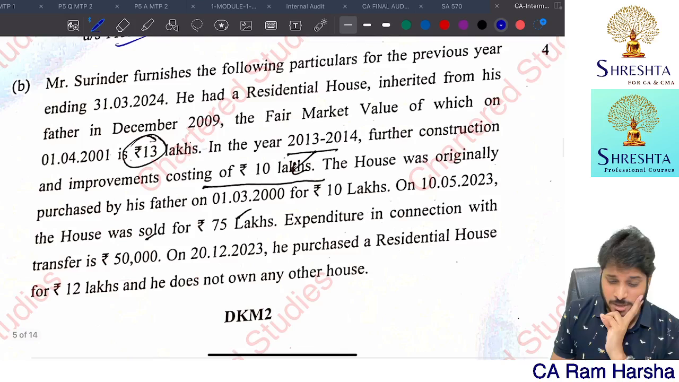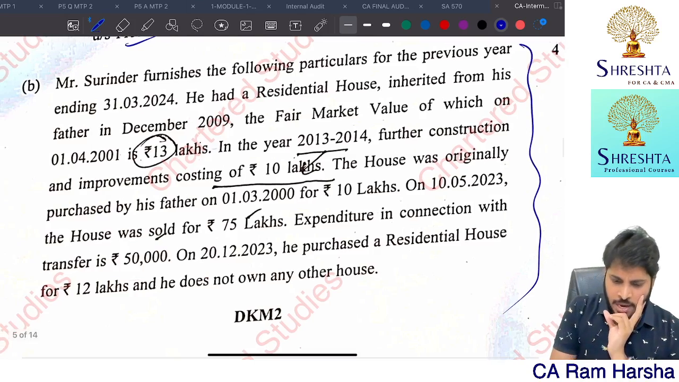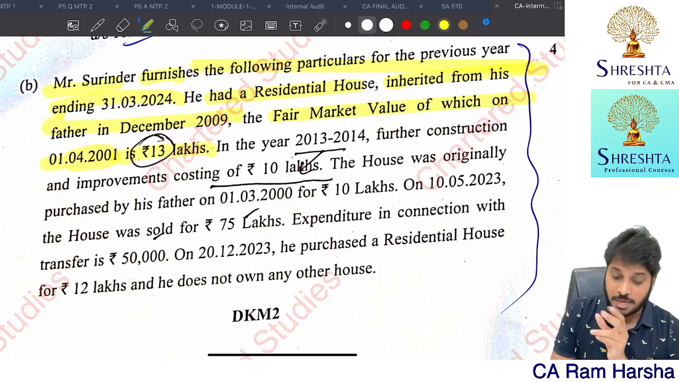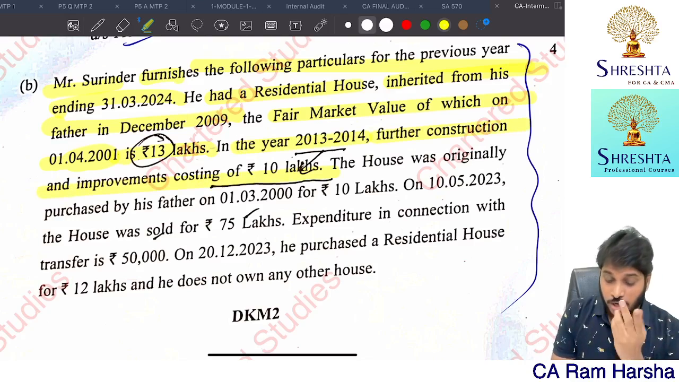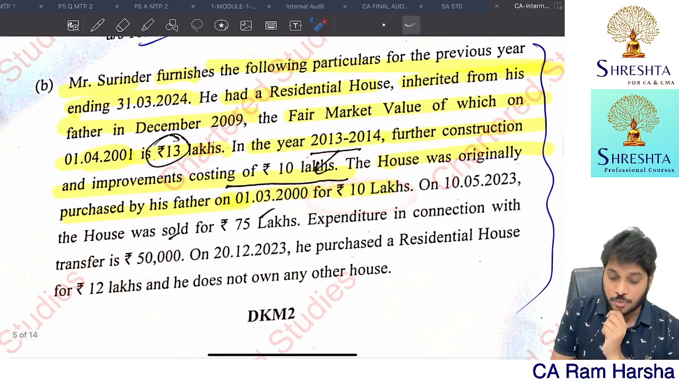It's a straight easy question, and this is a capital gain question. So Mr. Surinder furnishes the following particulars for the year 31st March. He had a residential house inherited from father in 2009. Okay, so previous owner concept. Fair market value on 1st April 2001 was 13 lakhs, which means previous owner would have purchased before 2001. In the year 2013-14, further construction, so cost of improvement is there. The house was originally purchased by father before 1/4/2001 for 10 lakhs. So fair market value as on 1/4/2001 and actual cost to previous owner, whichever is higher.